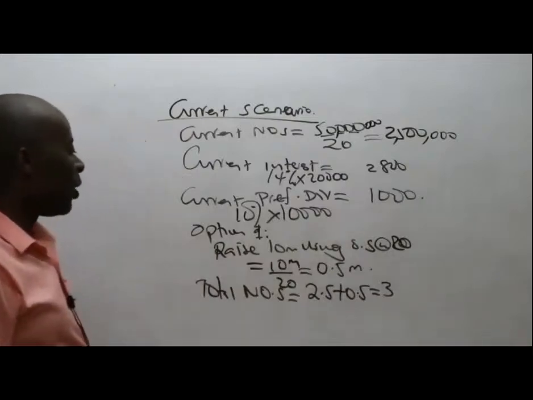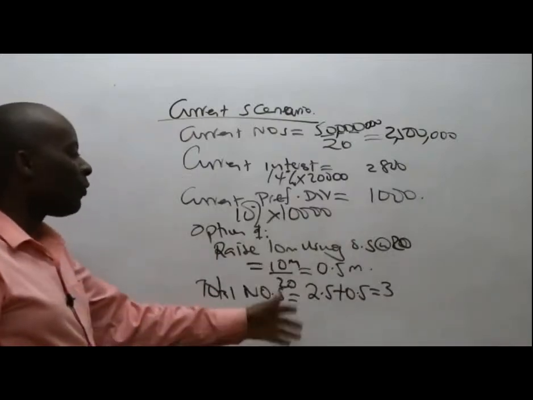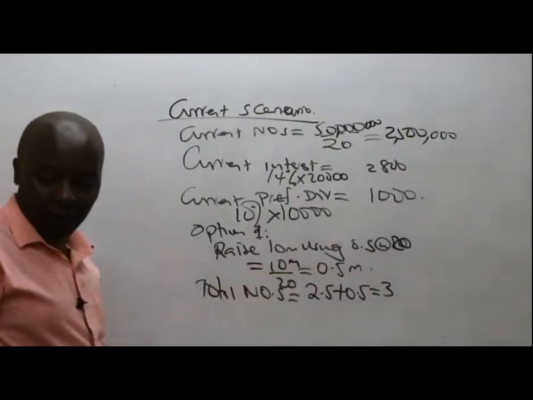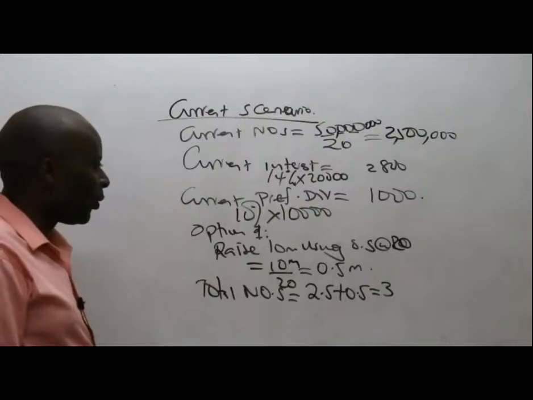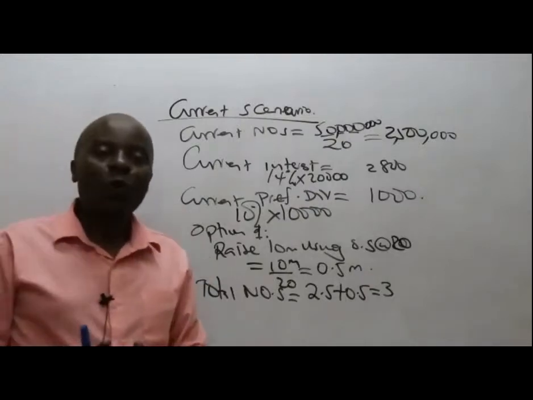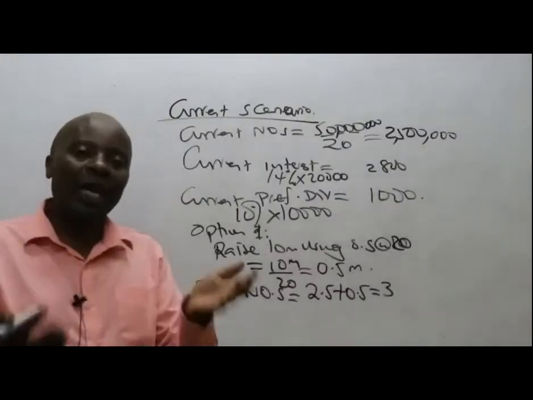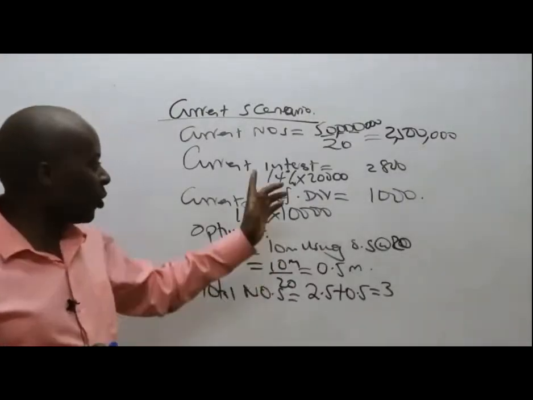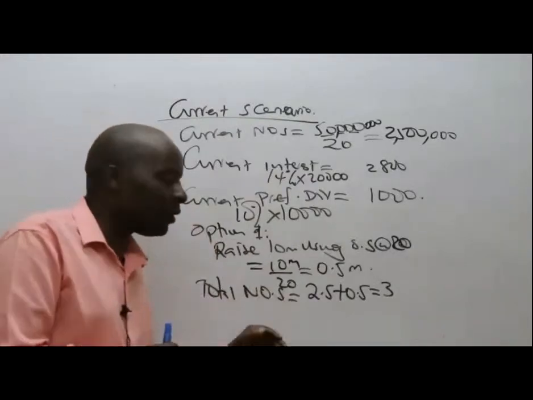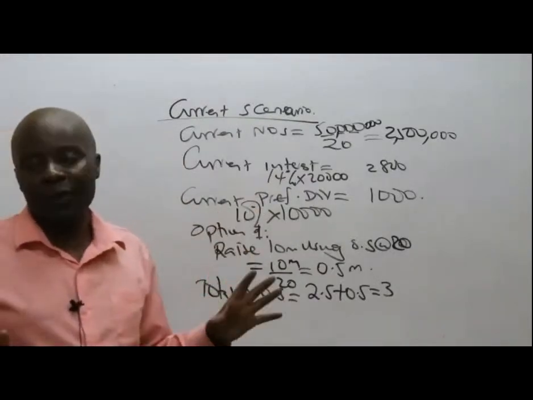And therefore, the total number of shares there will be the 2.5 million plus this 0.5 million, which will end up giving us 3 million. So my figures are in millions. So remember, in option number 1, we are not going to issue new debt. So interest will remain the old interest, and the same case will happen to the preference dividends. We're going to have the same figures.